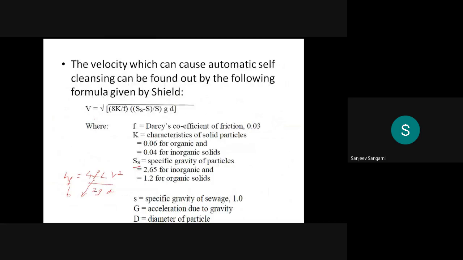This is the formula we have to use to calculate the self-cleansing velocity. V is equal to square root of 8k divided by f, bracket Ss minus 1, divided by s, g d, where V is the self-cleansing velocity,